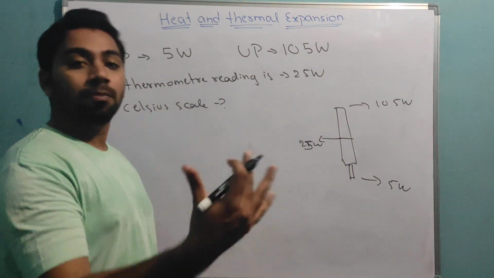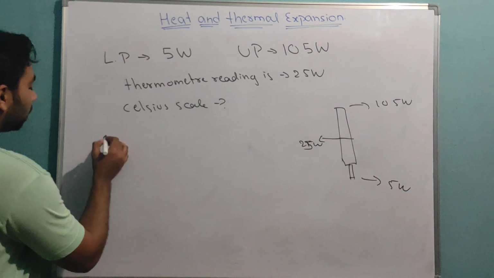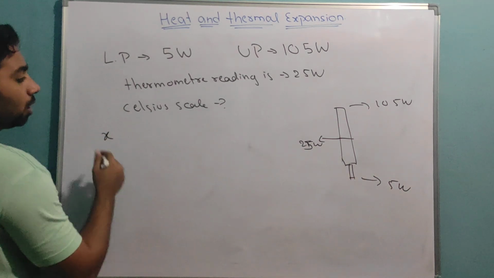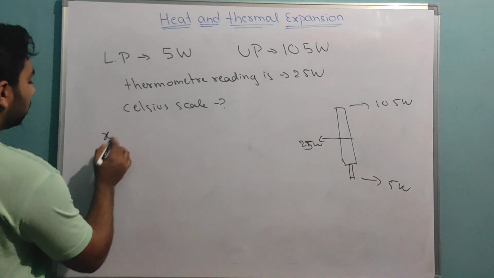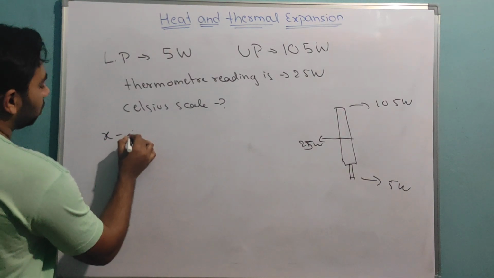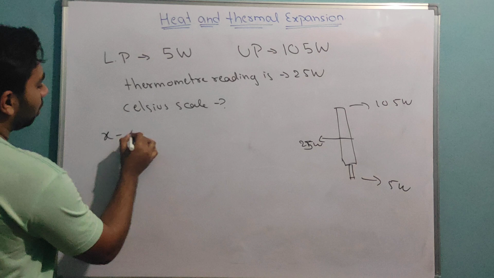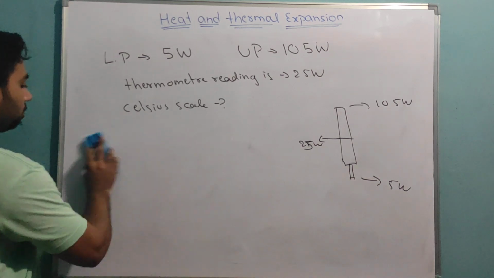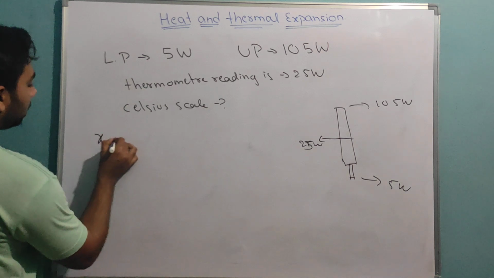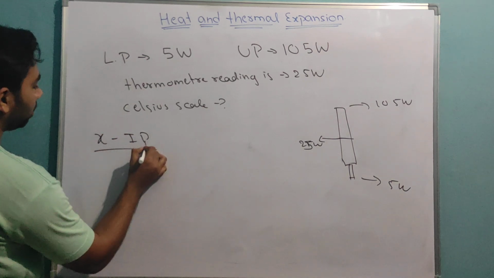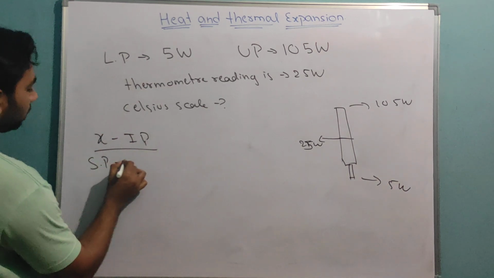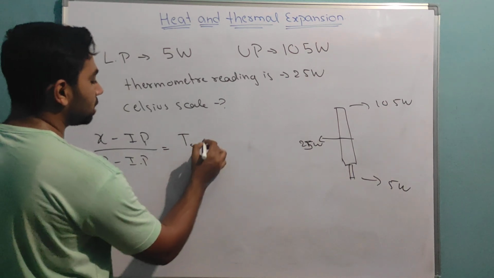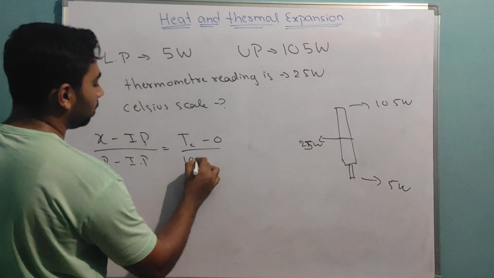Let us carry on with the first method, which you know: (x minus ice point) divided by (steam point minus ice point) is equal to (T_C minus 0) divided by (100 minus 0).